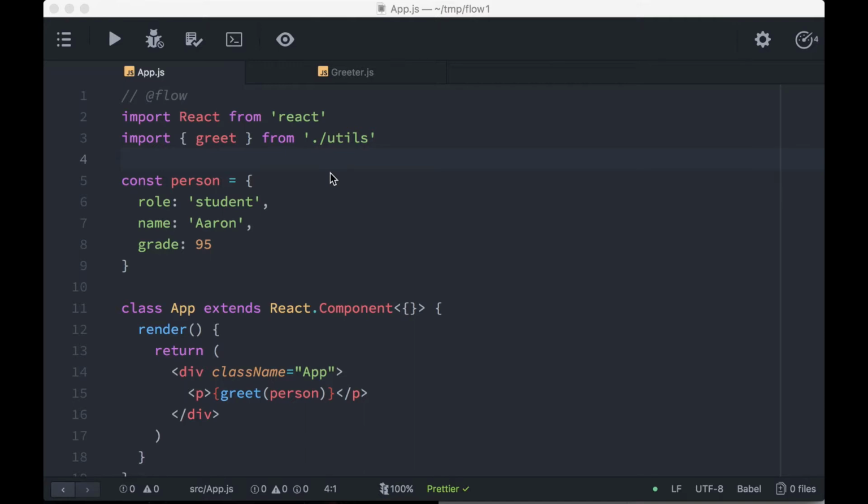Let's include our greeter component in app.js. Let's use it now. We'll send a property of message to the result of greetPerson, which returns a string. Everything's a-okay.